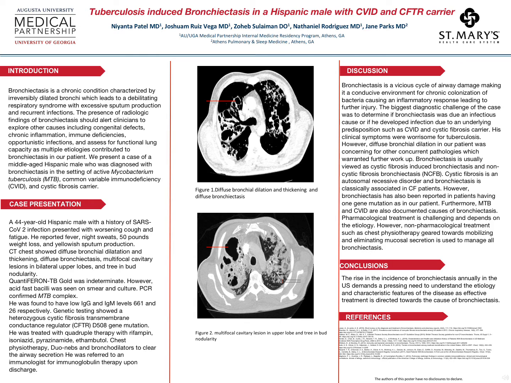The presence of radiologic finding of bronchiectasis should alert clinicians to explore other causes, including congenital defects, chronic inflammation, immune deficiencies, opportunistic infections, and assess for functional lung capacity, as multiple etiologies contribute to bronchiectasis, as was noted in our patient. We present a case of a middle-aged Hispanic male who was diagnosed with bronchiectasis in the setting of active Mycobacterium tuberculosis, common variable immunodeficiency, and cystic fibrosis carrier.